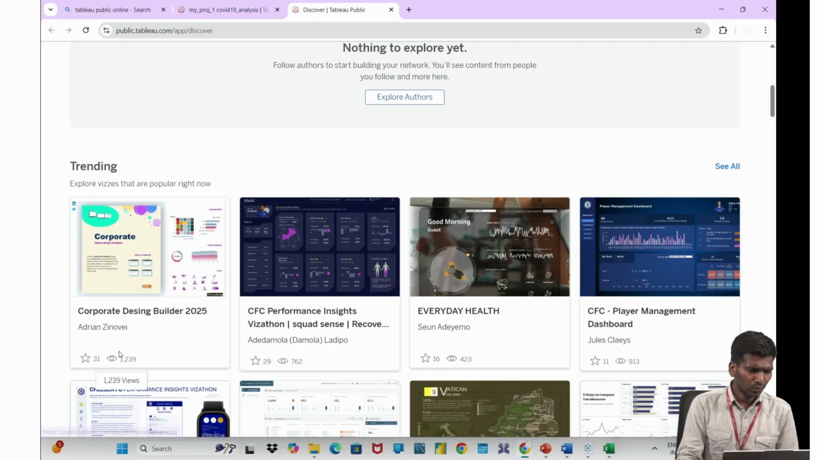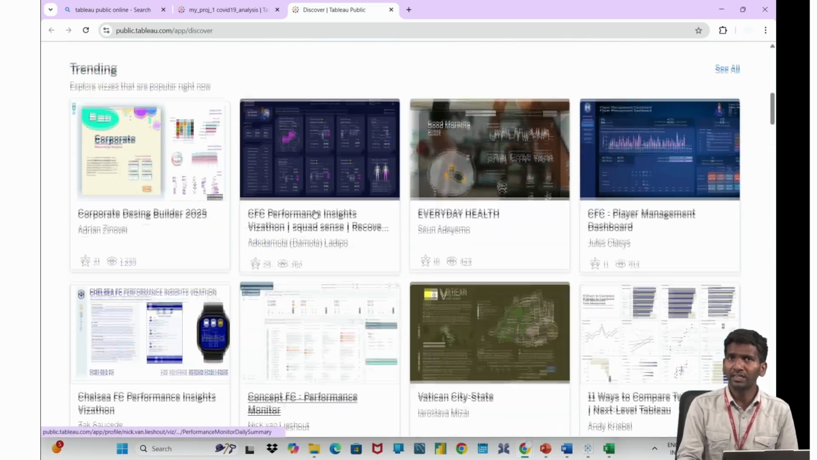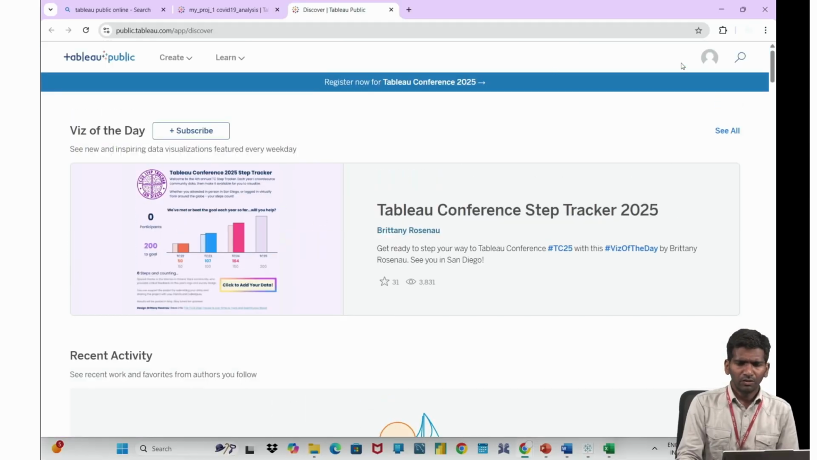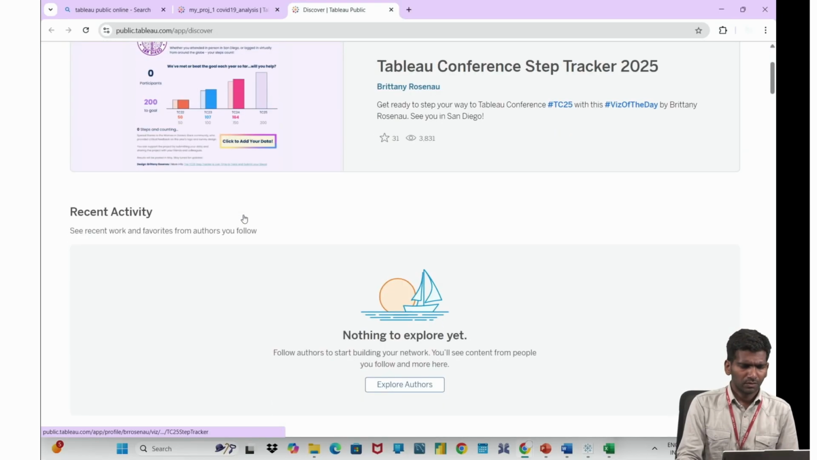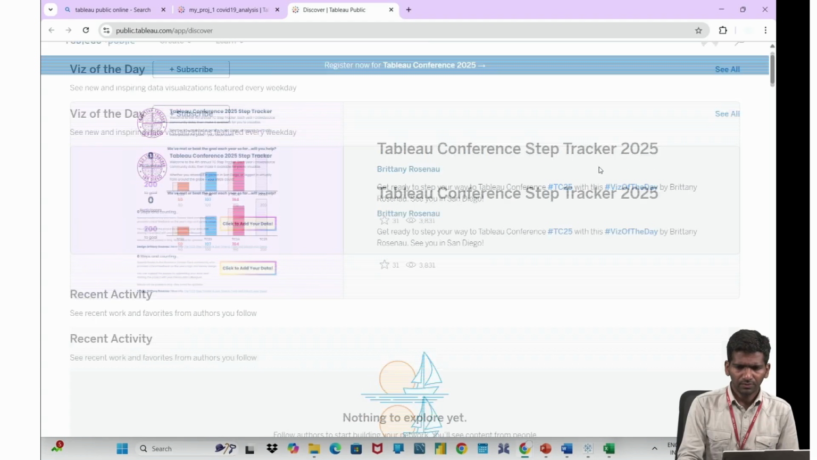I could see some trending storyboards, dashboards or worksheets of today. You can see 31 likes and 1239. So it looks like this. These are some trending of today. If you log into your account the next day and scroll down, you could see on that particular day what the trending dashboards and trending worksheets are. Okay, so let me open my profile.